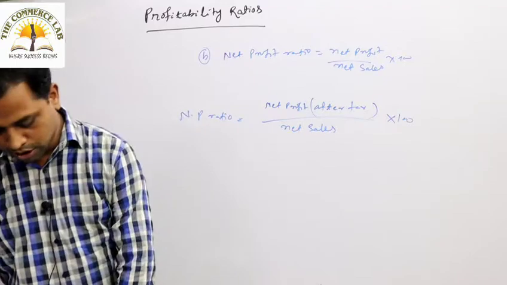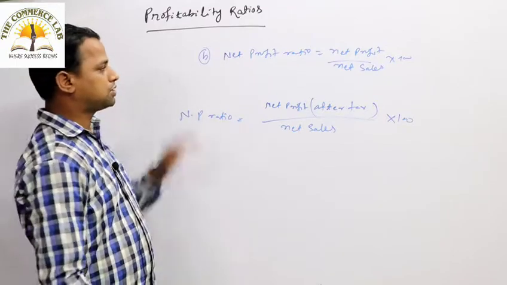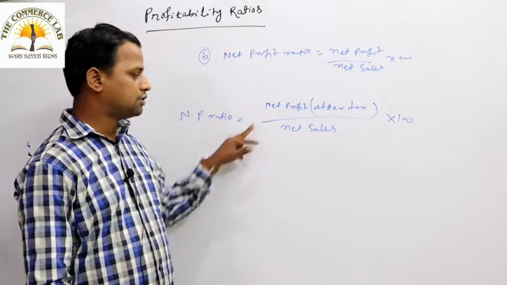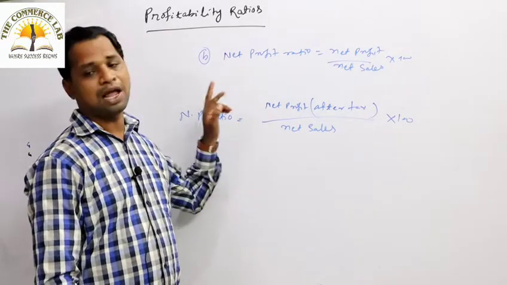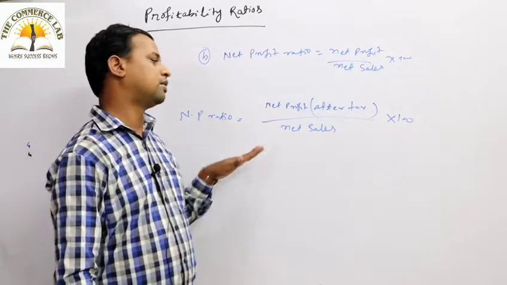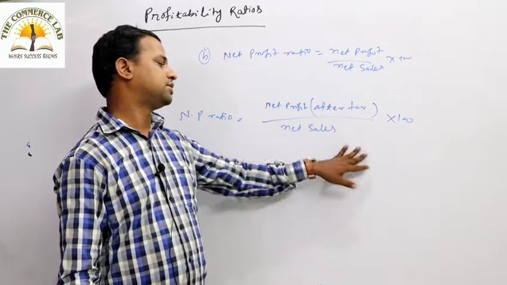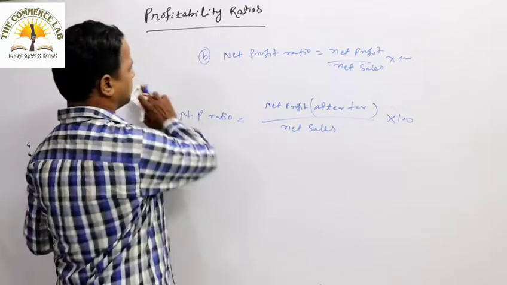Okay, so the first one gone is the gross profit ratio, and this one is the net profit ratio. Whenever you are calculating the net profit ratio, ensure that net profit is after tax, meaning tax is already deducted from the net profit. Then net sales into 100. Sales minus sales return is known as what? Net sales.